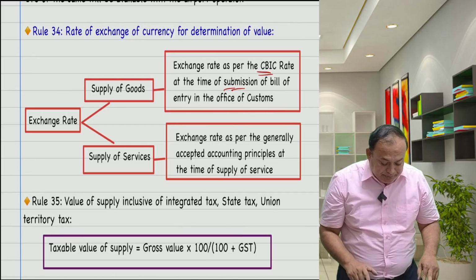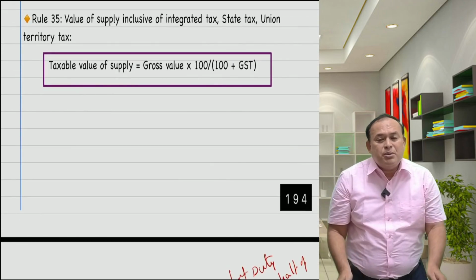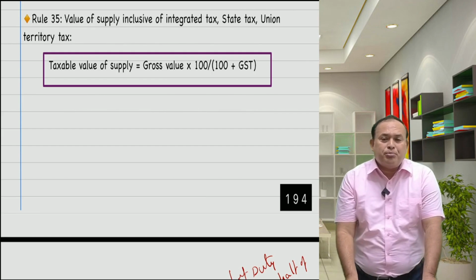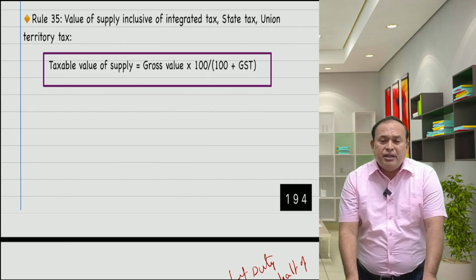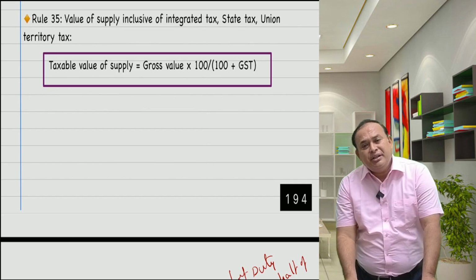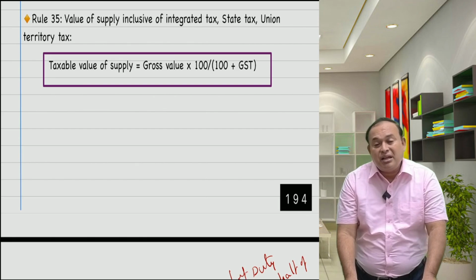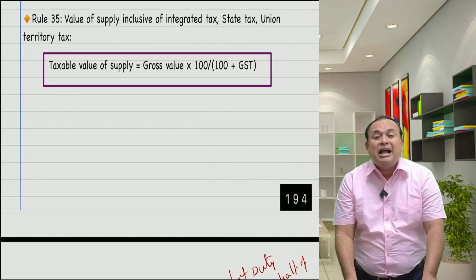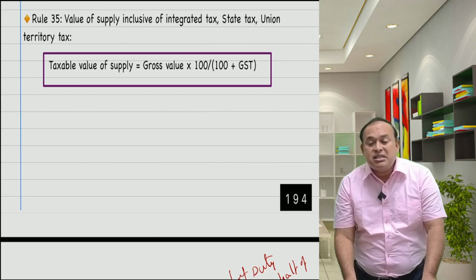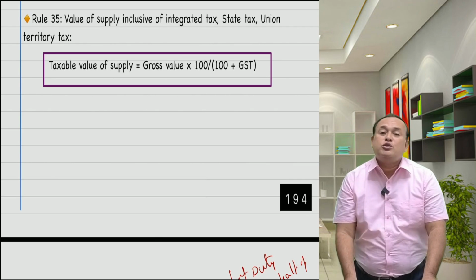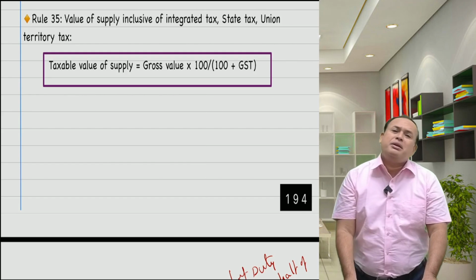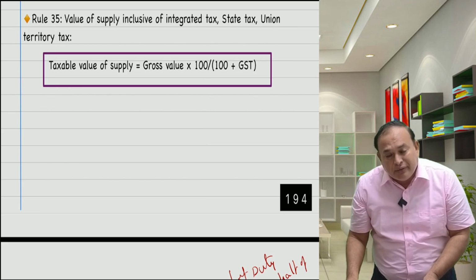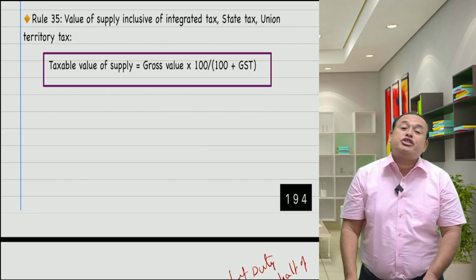Further, my dear friends, rule number 35 of the GST rules, value of supply where GST is not shown separately, but the value is a taxable supply. The value is taxable, but the GST is not shown separately in the invoice. In that case, that is called the gross value. In that case, the GST can be computed on an inclusive basis. A well allowed practice set by the Supreme Court of India in the case of Maruti Udyog Limited long back itself, well before the introduction of the GST law itself.